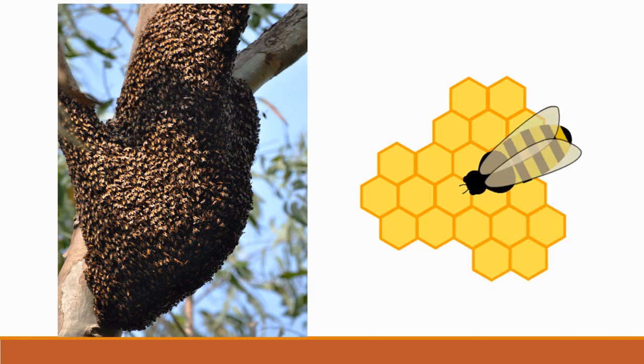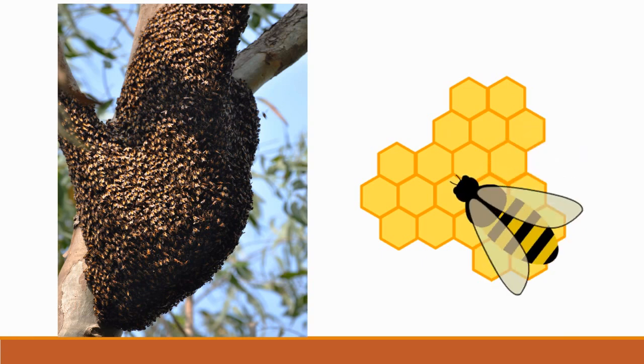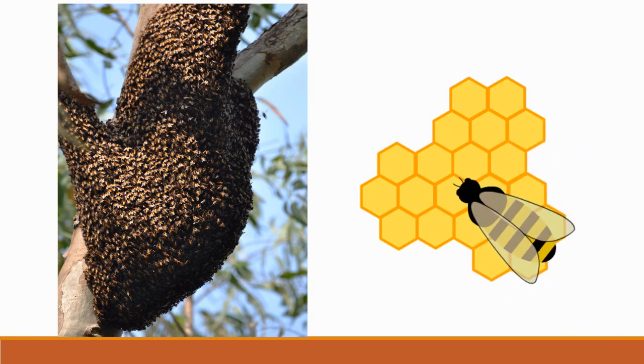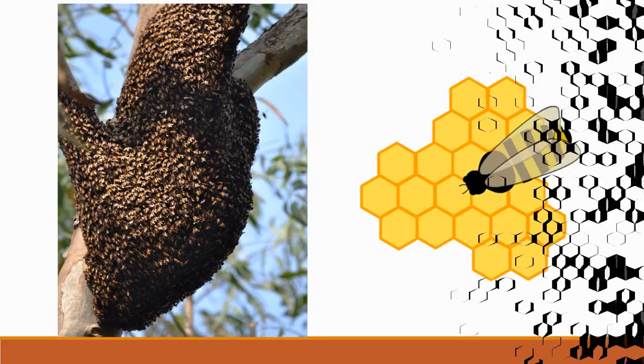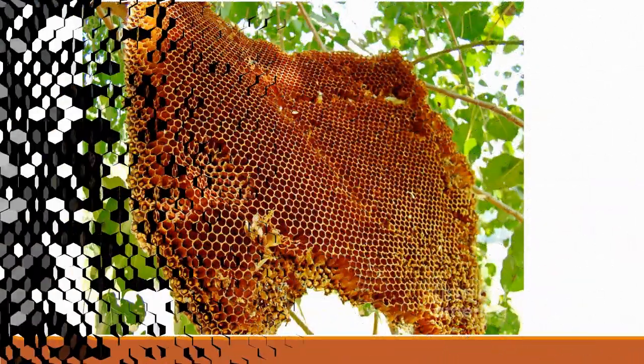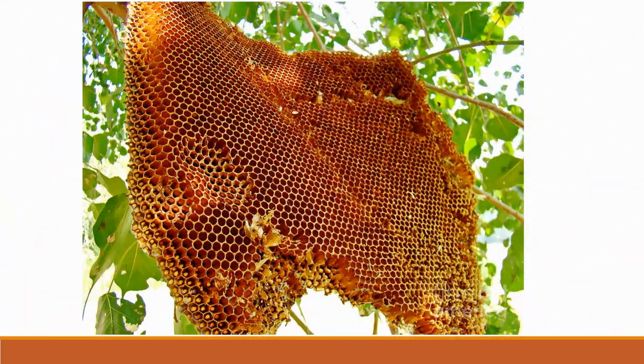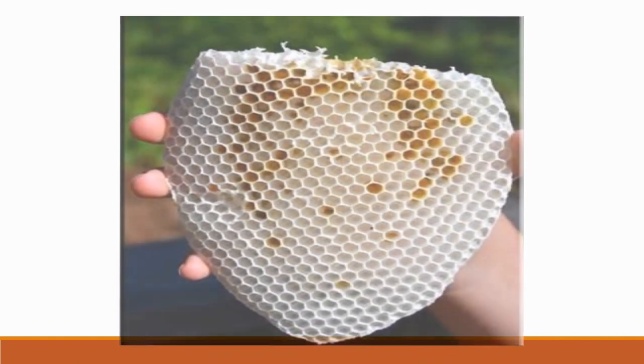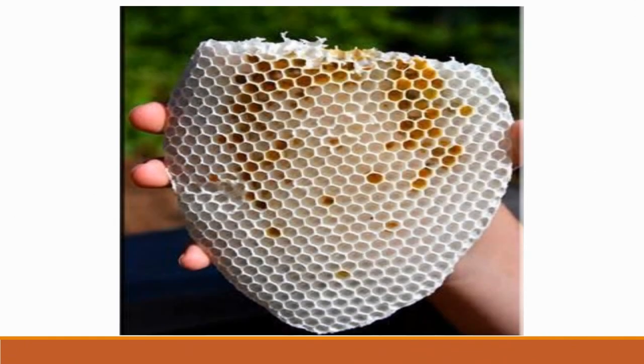The house of a honeybee is called a honeycomb. The house of a honeybee is big and it has many rooms or cells. Here you can see each room has 6 equal sides.